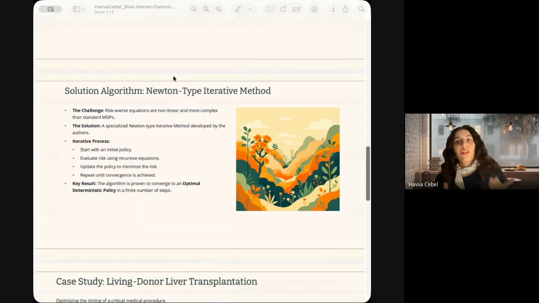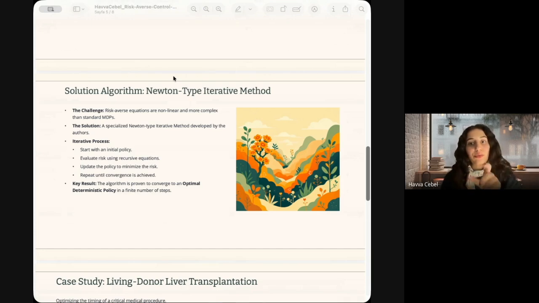Because we introduced risk measures, we broke the linearity of the standard Bellman equations. We can no longer use simple linear programming or standard value iteration to solve this easily. To solve this complex nonlinear equation, the authors developed a specialized Newton-type iteration method. Here is how it works. In linearization at each step, it approximates the nonlinear risk curve with a linear tangent. In policy evaluation, it calculates the risk value of the current medical policy. And in policy improvement, it finds any policy that strictly reduces that risk.